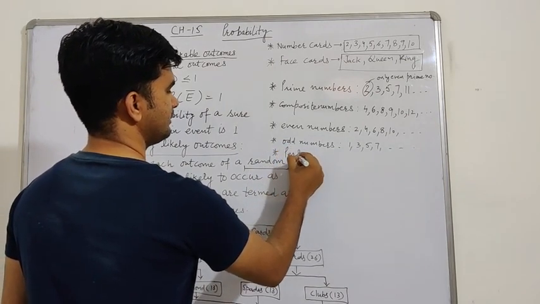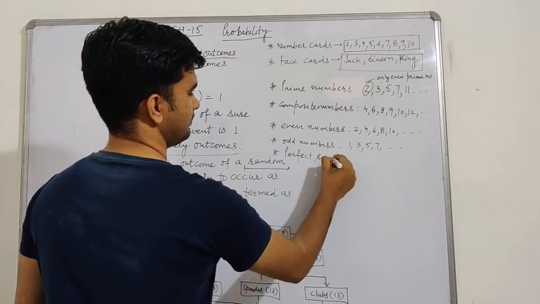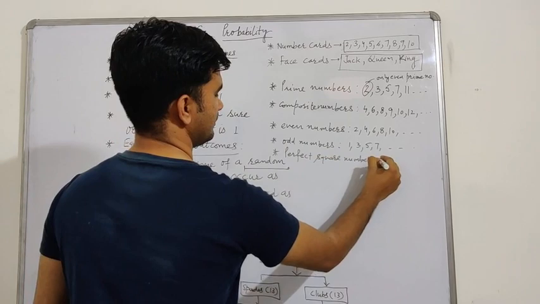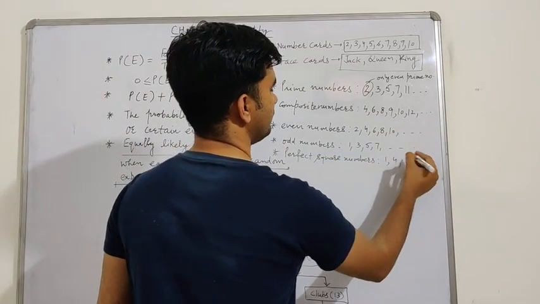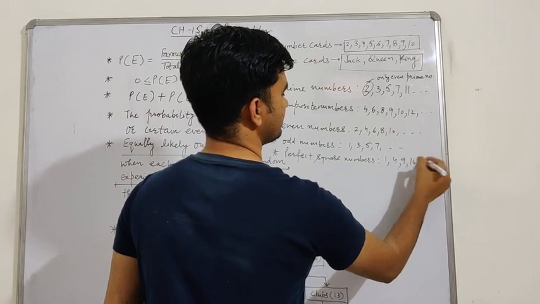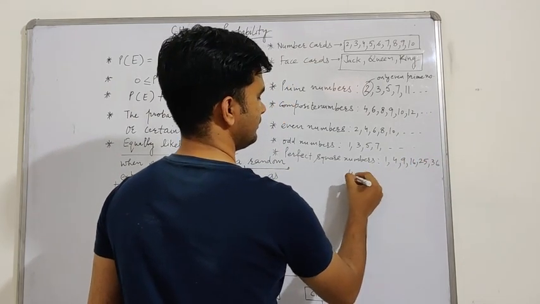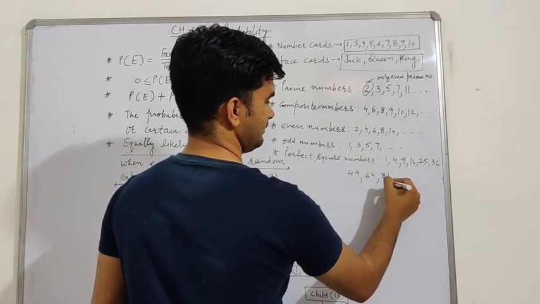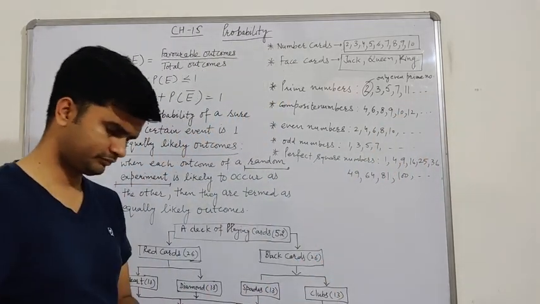Then next is perfect square numbers. See, perfect square numbers like 1, 4, 9, 16, 25, 36, 49, 64, 81, 100, and so on.